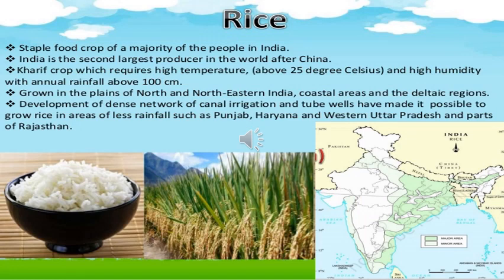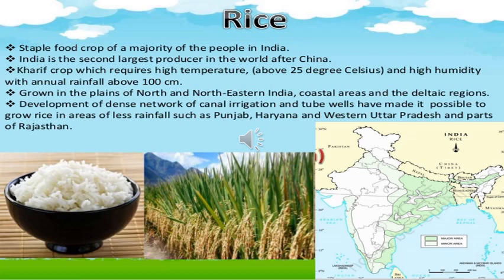Rice is a staple food crop of the majority of the people in India. India is the second largest producer in the world after China. Rice is a kharif crop which requires high temperature, say about 25 degrees Celsius, and high humidity with annual rainfall of above 100 cm.